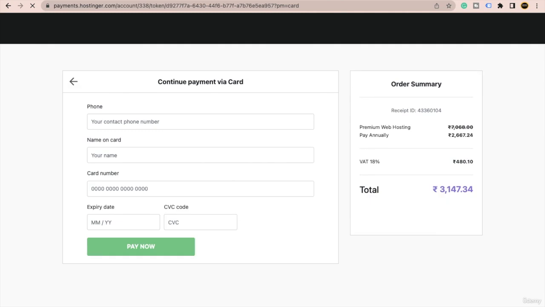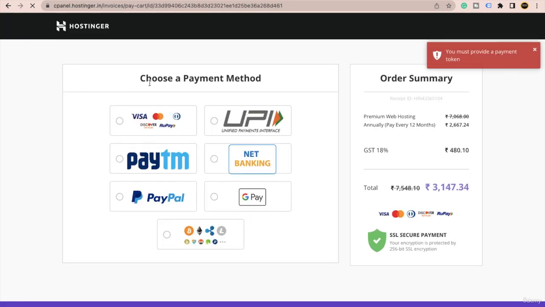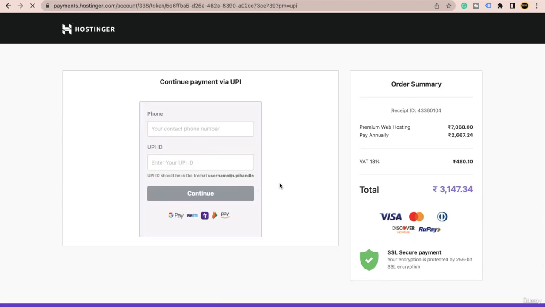Okay, so from here my friends, you need to make payment. Of course you can even go back and there you will find plenty of other options, like in our case I have chosen Visa. You can even choose Google Pay, UPI, whatever you want. In my case I will choose, let's say, UPI. You just need to make payment, that's it. So the idea is that simple. Whatever payment you have chosen, just fill in your payment information and click on continue.